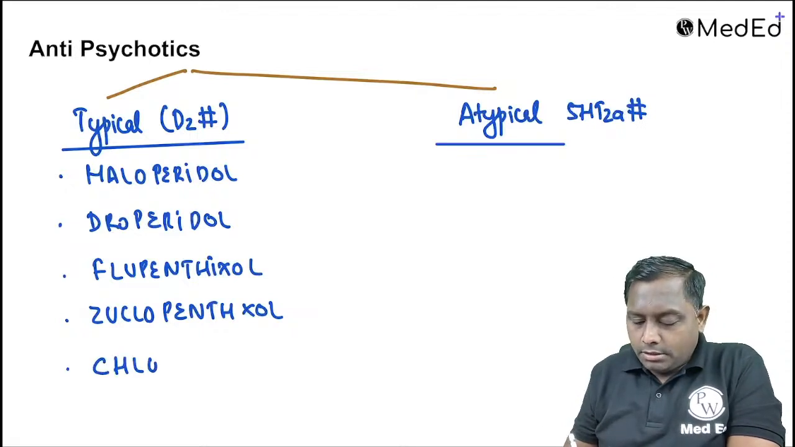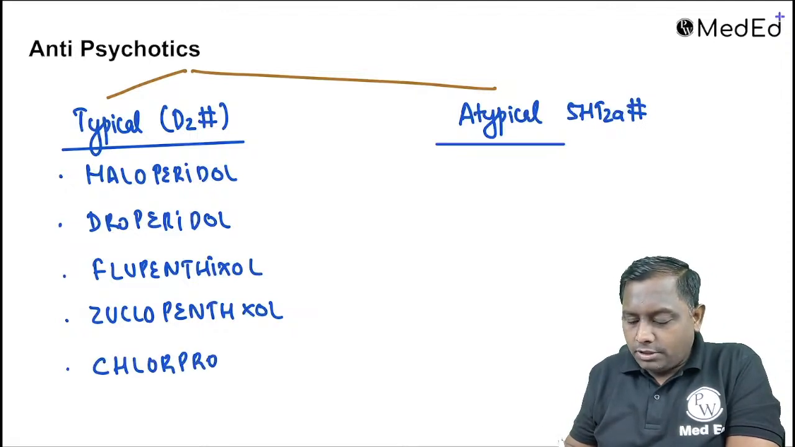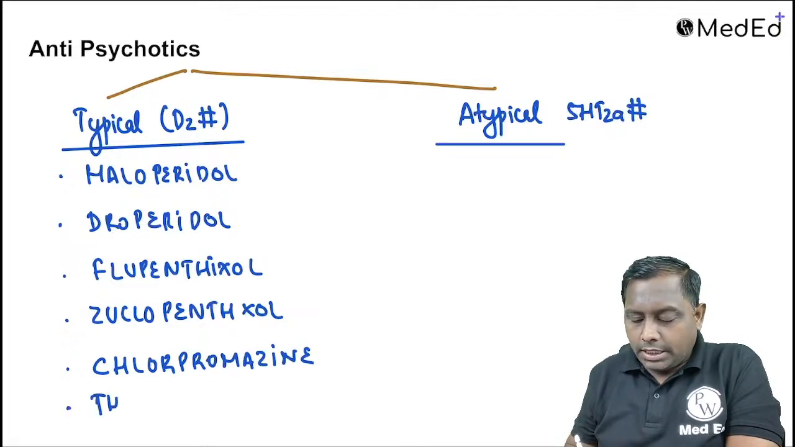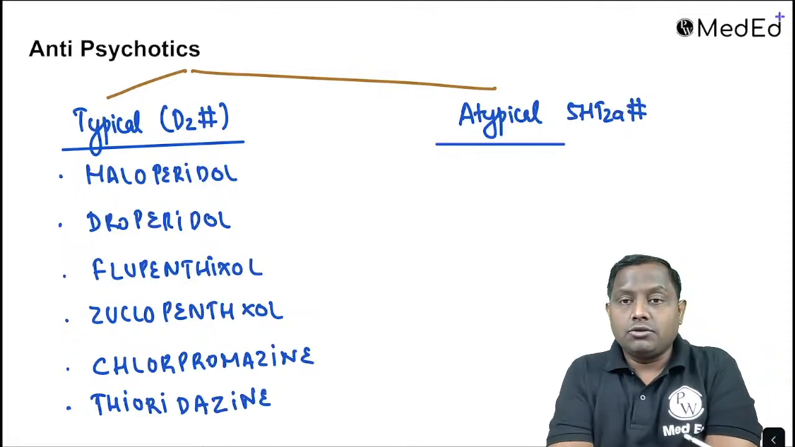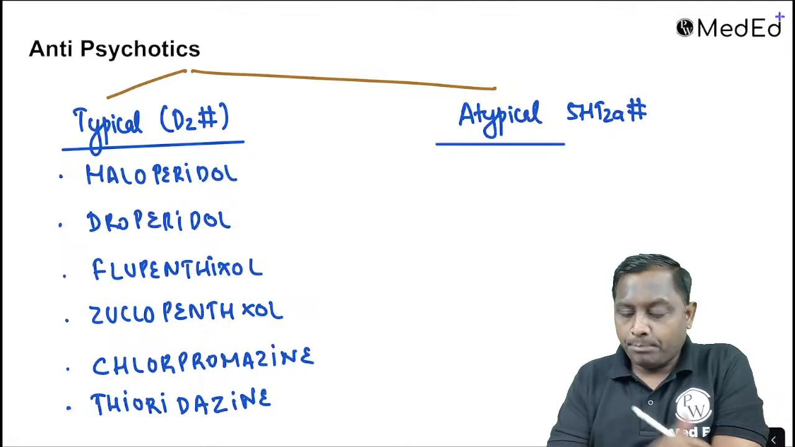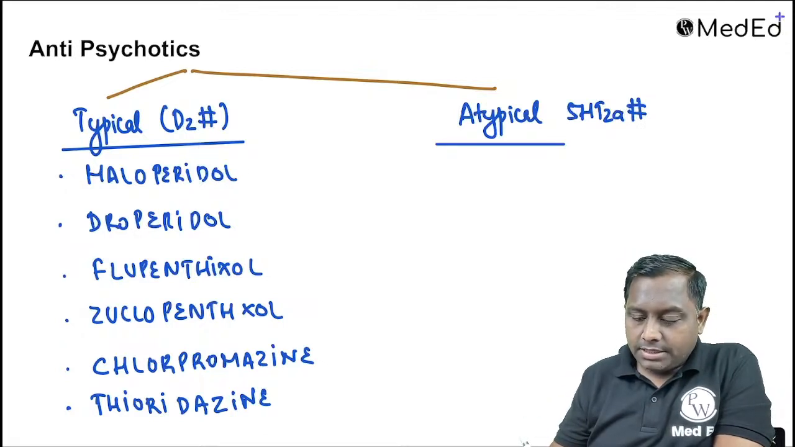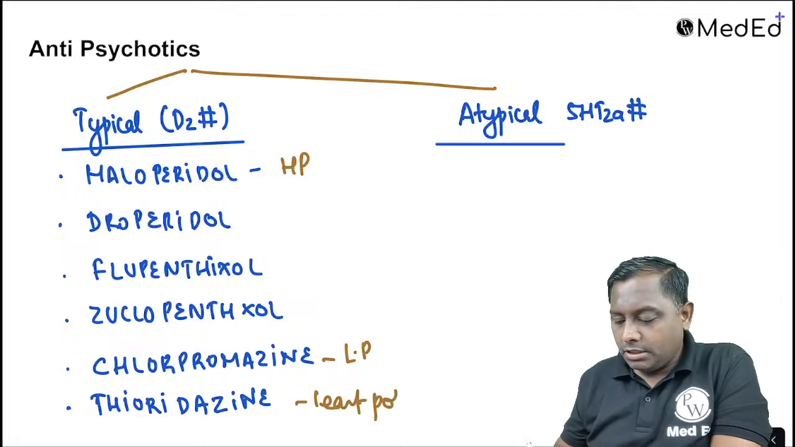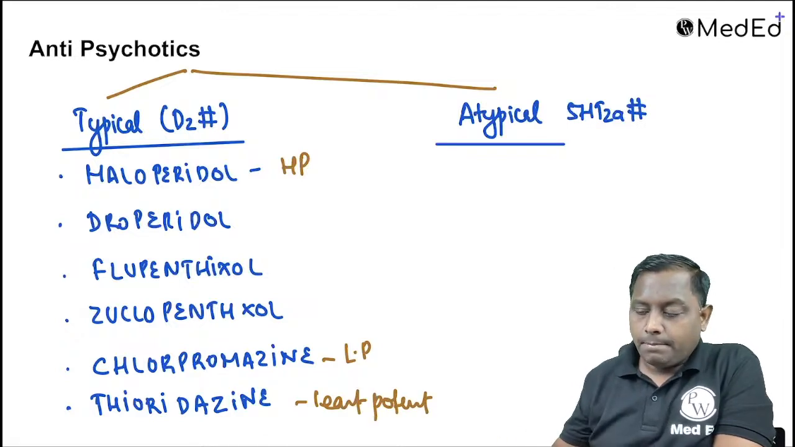Chlorpromazine, thioridazine. Chlorpromazine actually is a very low potency drug. Thioridazine is not used clinically these days. Thioridazine causes retinal deposits, and sudden cardiac death has also been reported with thioridazine. Haloperidol and the ones above it are all high potency drugs. These are actually low potency drugs. LP means low potency, and the least potent is going to be thioridazine.